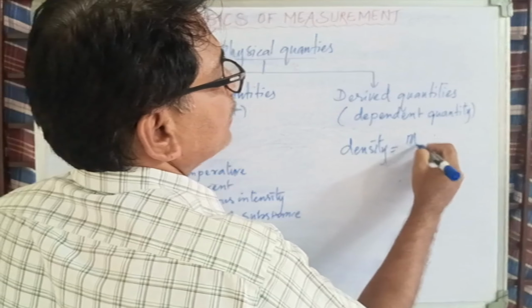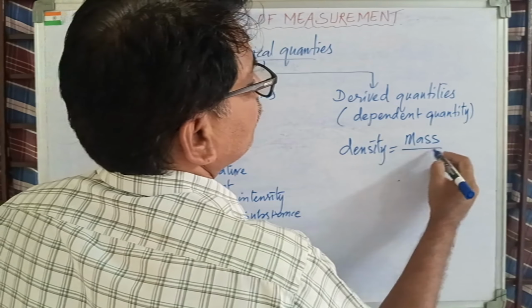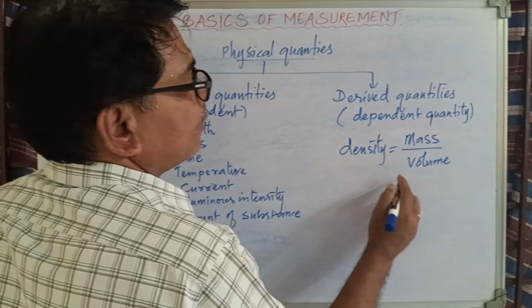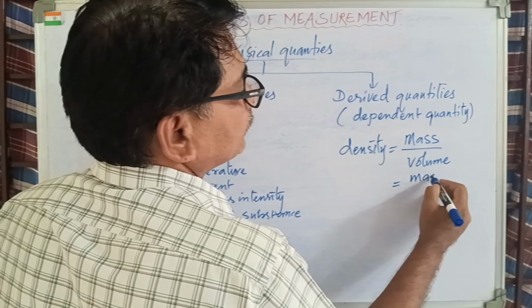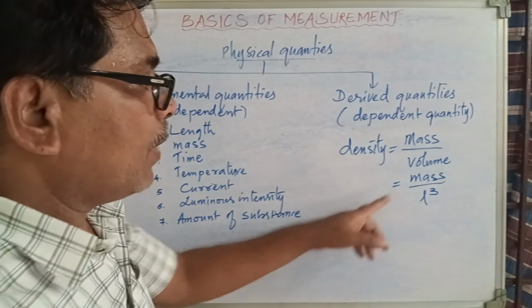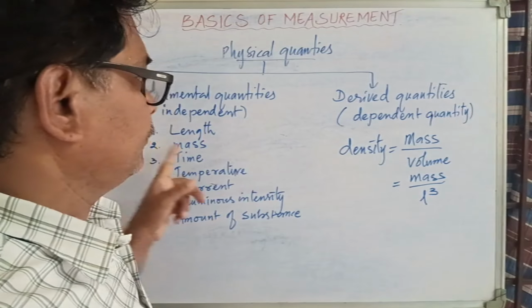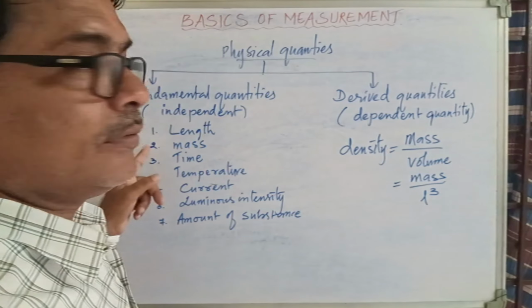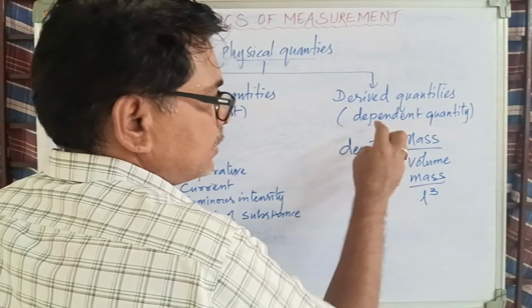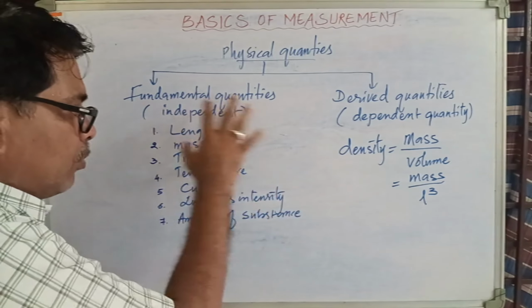What is the formula for density? Mass by volume. Now mass is mass. Just now I told you, volume means length cube. Where is mass? It's here. Where is length? It's here. Therefore, it is very clearly told that density is a derived quantity, because you don't find it here.